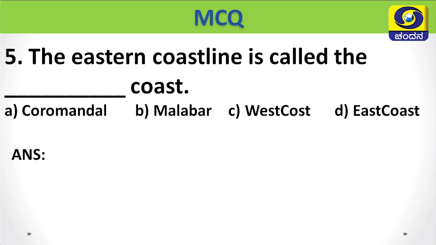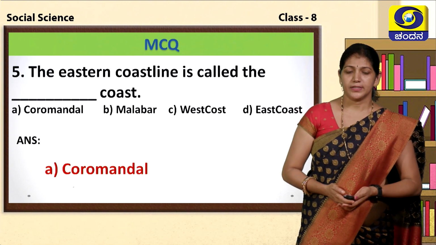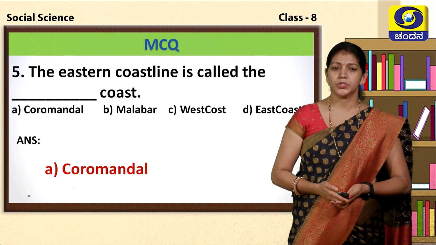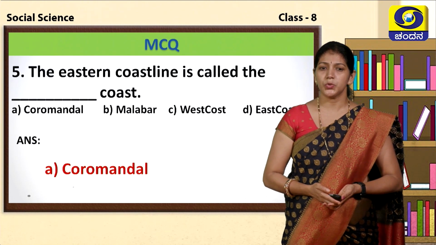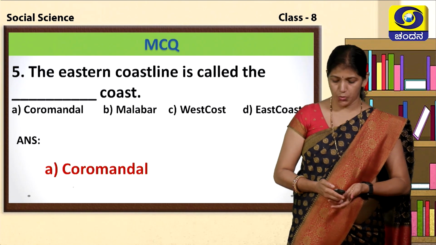Fifth and last question: the eastern coastal line is called the what coast? A option Coromandel coast, B option Malabar coast, C option west coast, and D option east coast. Correct answer, A option Coromandel. The eastern coastal line is called the Coromandel coast.